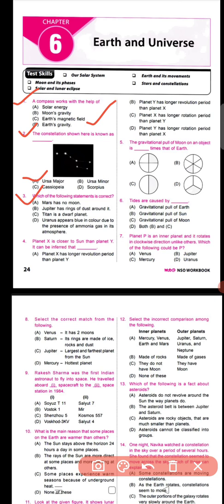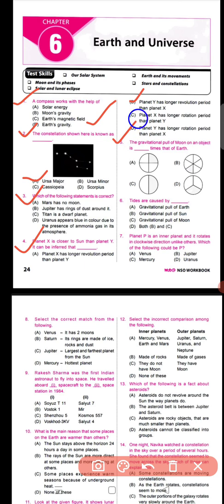Now question number 4 says that planet X is closer to the sun than planet Y. It can be referred that, four options are there. If you go through the four options, then your correct option will be option B, that planet Y has a longer revolution period than planet X. Definitely, if planet X is closer to the sun, the farther a planet is from the sun, the larger its orbit. So which planet is closer, definitely the orbit should also be smaller.